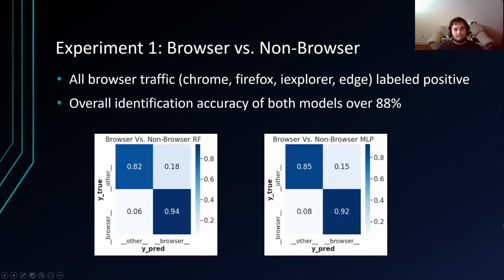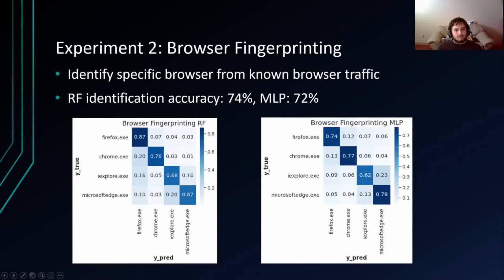Our second experiment was on browser fingerprinting, so identifying the specific browser from known browser traffic. But again, both the random forest and MLPs have very similar accuracies. And in the confusion matrices, we can see that Internet Explorer and Microsoft Edge were often confused for one another in both the random forest and MLP, and the random forest tended to default to Firefox in its predictions.